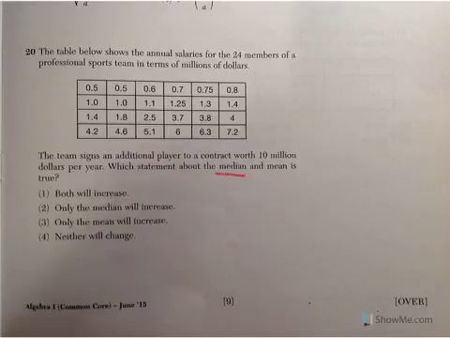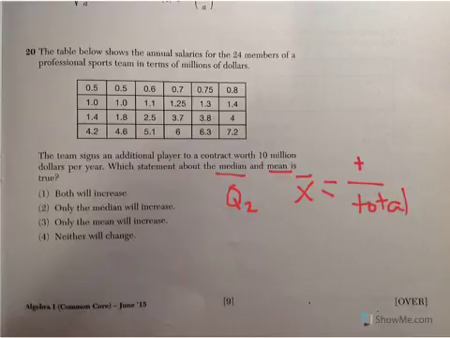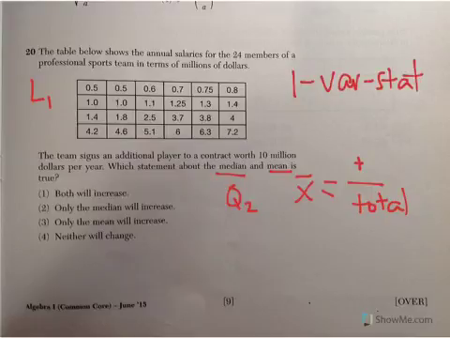Okay, so median is your middle number, otherwise known as quartile 2, and your mean, if you type this all into your calculator, you'll see x with a little bar over it, and that represents mean. To find the mean, add up everything and divide by your total. For the first case, there are 24 members, so 24 would be your total. If you have a graphing calculator, you could type all of these numbers into list 1, and then you can calculate with one var stat.